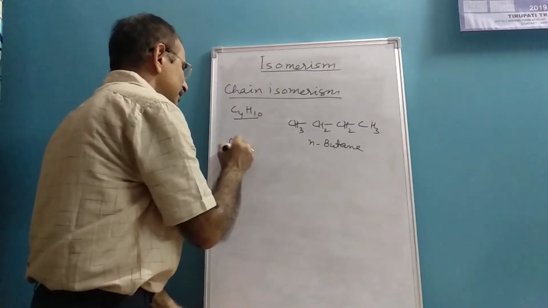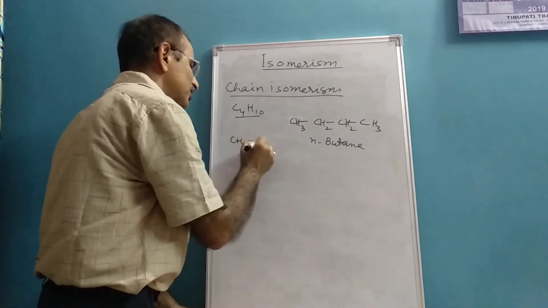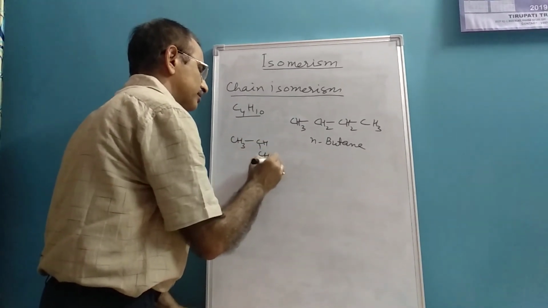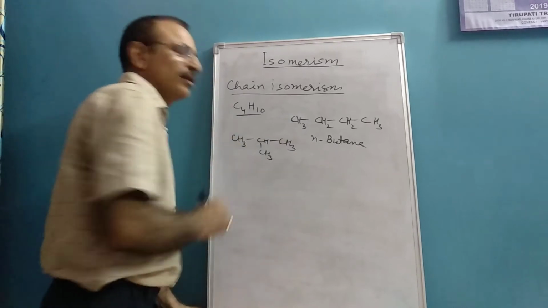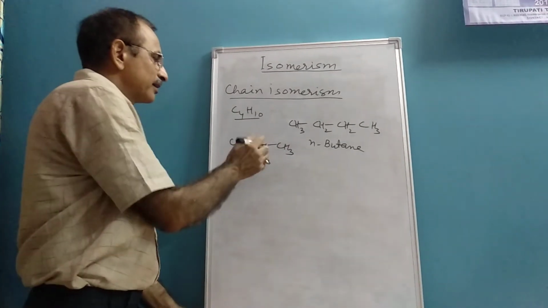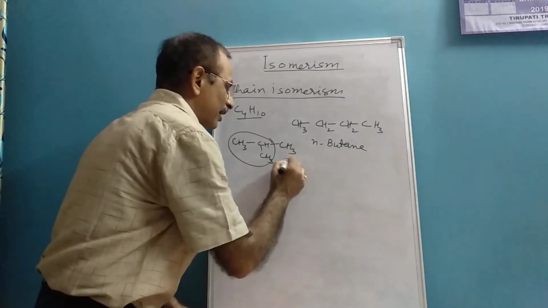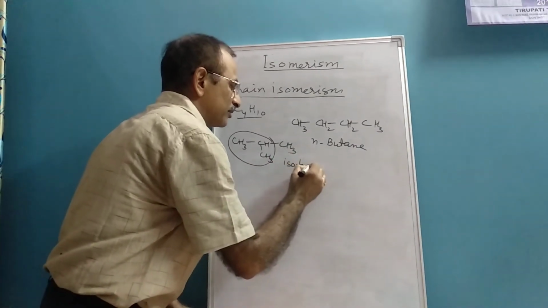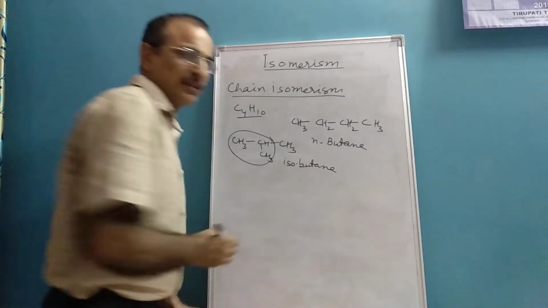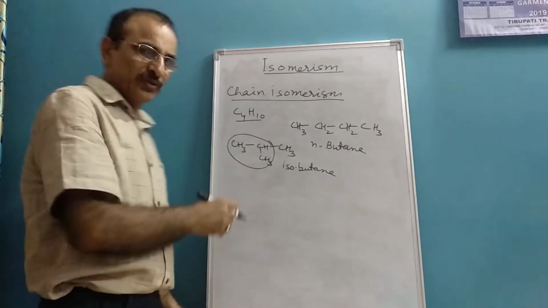But here you can have another structure. Here this iso group is there. This is isobutane. These are two isomers of butane.